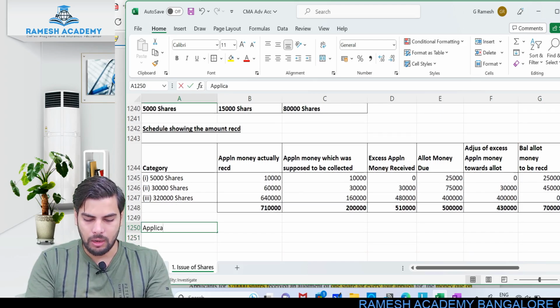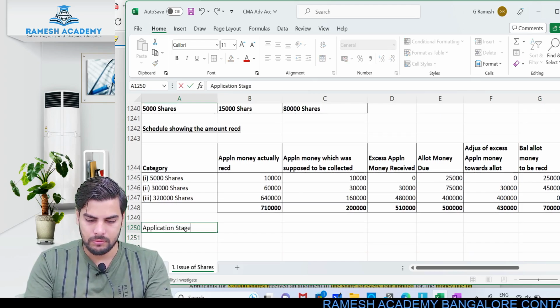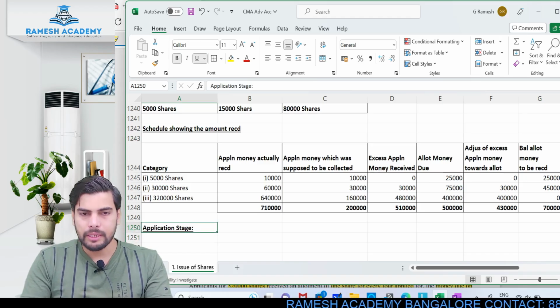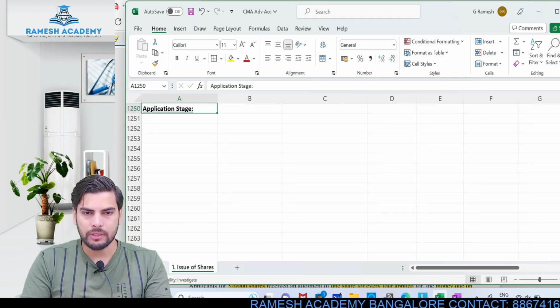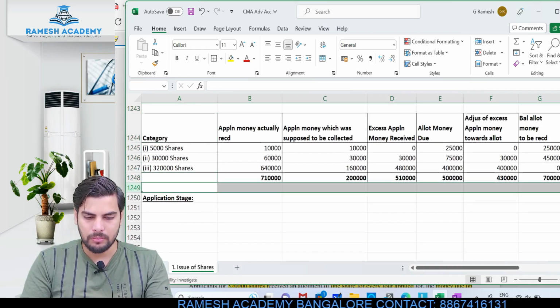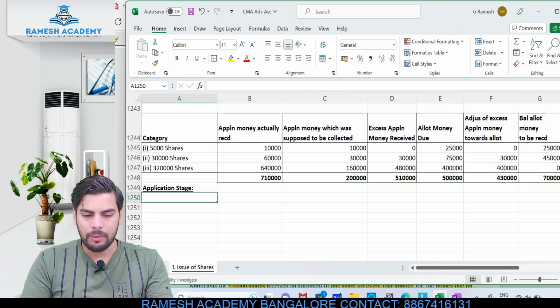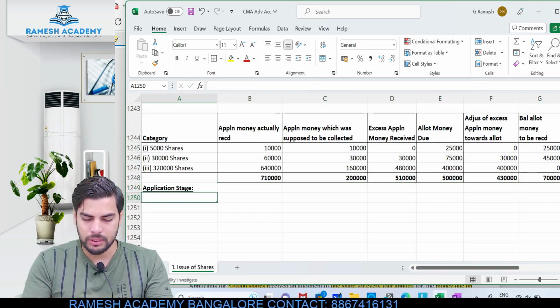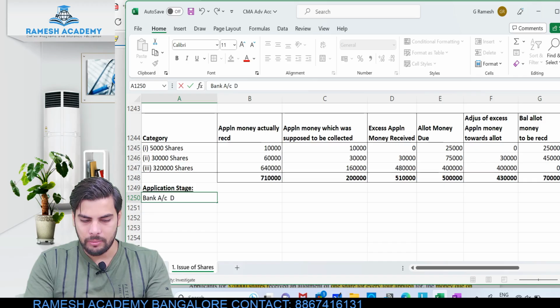With respect to the application stage, I'm not mentioning the narrations in any of the journal entries, but make sure in the examination you write the narration. A very simple narration, such as application money received. Being application money received, more than sufficient, so bank account debit.